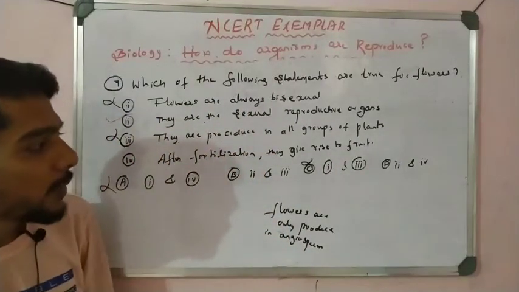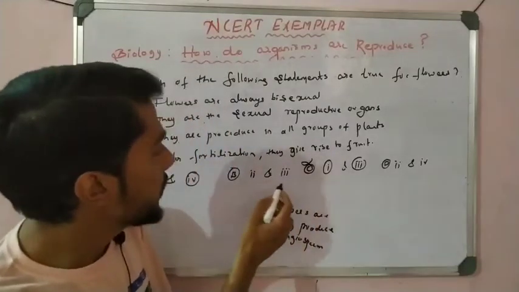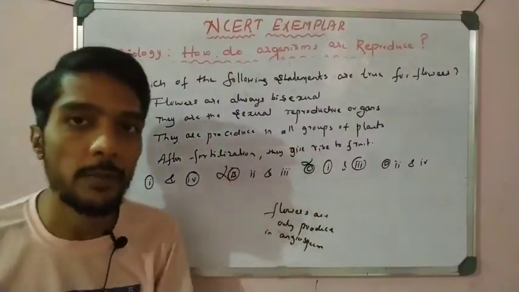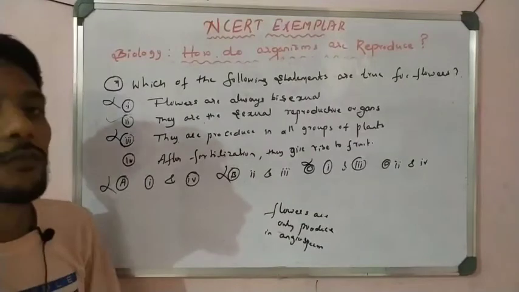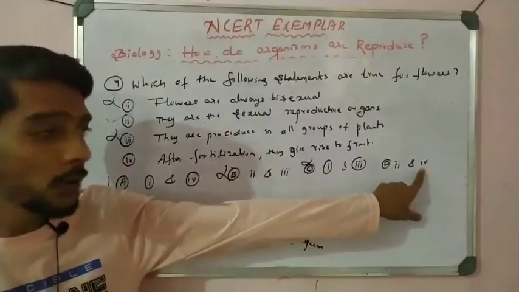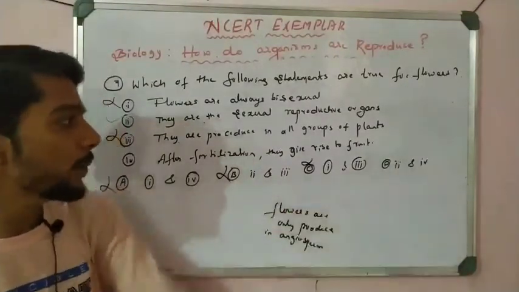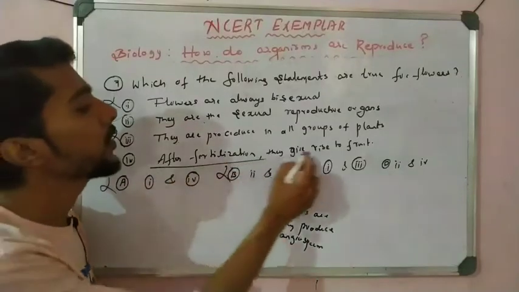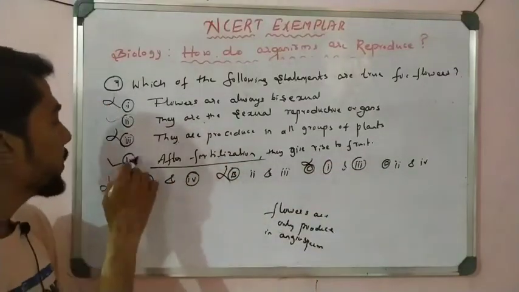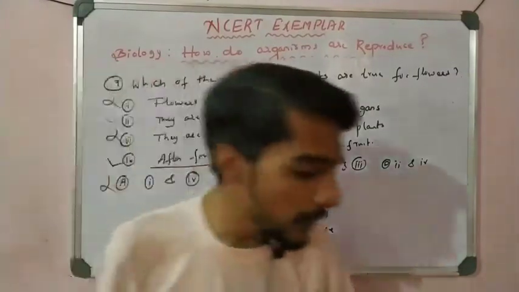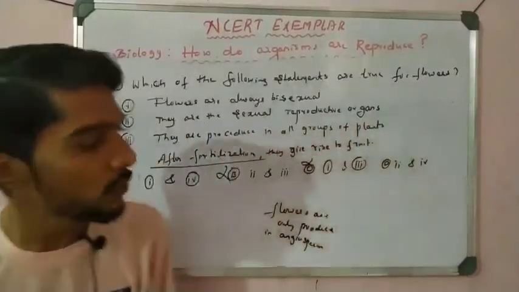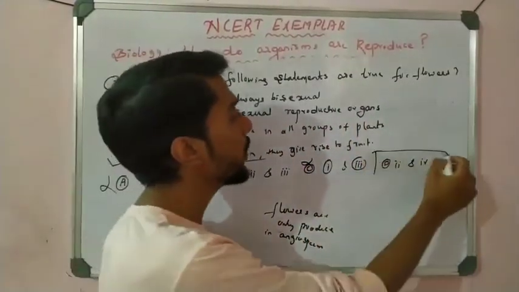So which option contains the third statement? Option C, and B also. This statement is wrong, so B is also wrong. So the 4th one is correct. Option D is correct, which means the 4th statement is correct: after fertilization, the fruit gives rise to food. So statements 2nd and 4th are correct, and option D is correct.